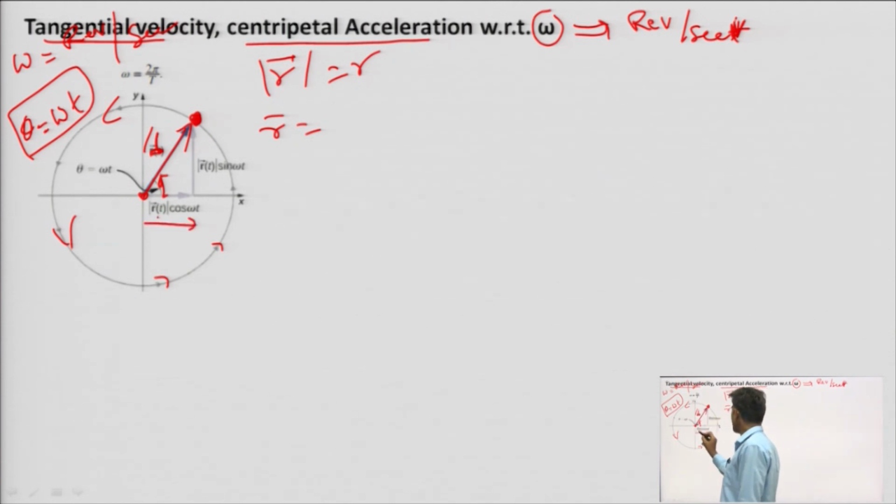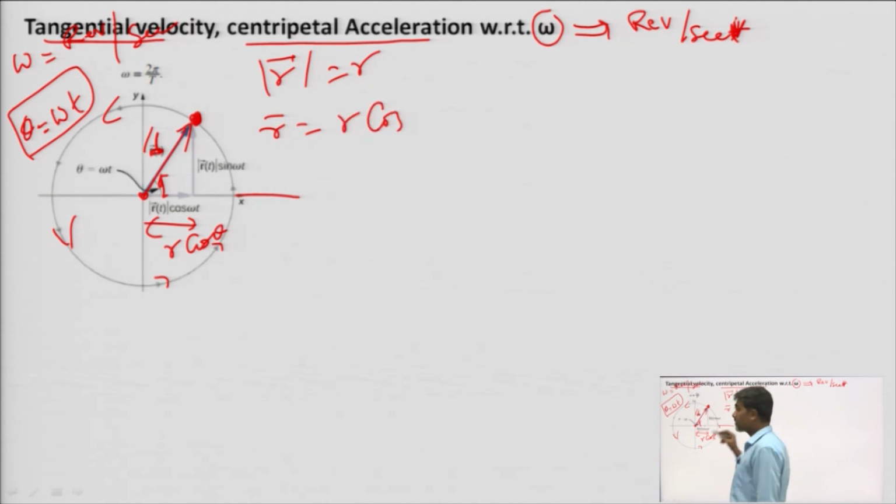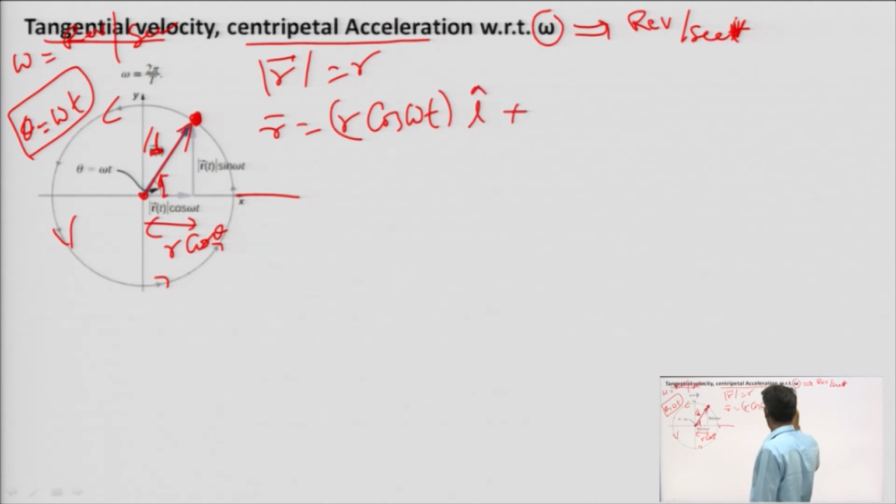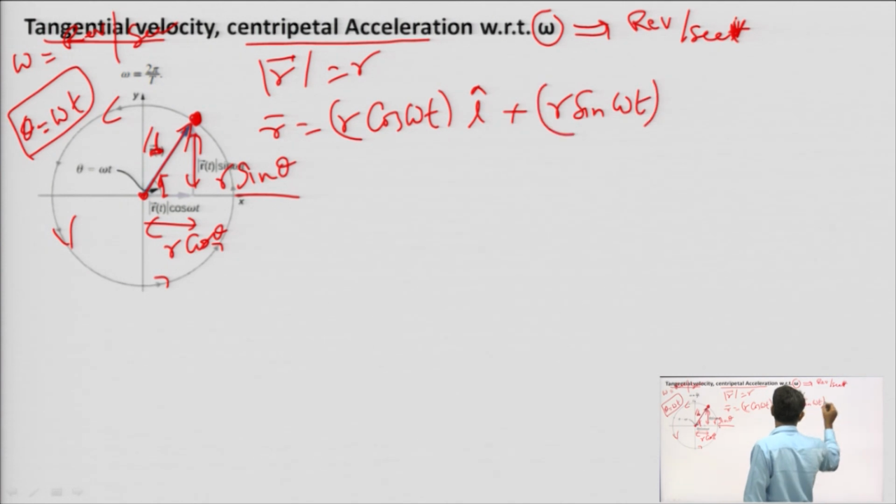This horizontal component, since this is the x axis, will be r cos theta, and theta is omega t, so r cos omega t, along the x axis, with unit vector i cap. Plus the vertical component will be r sin theta, so r sin omega t, and the unit vector along this is j.